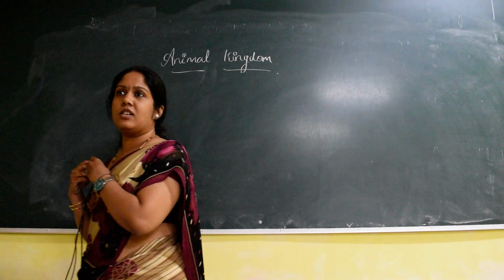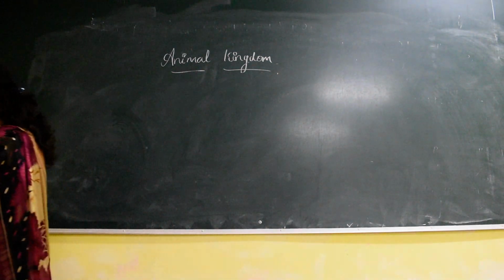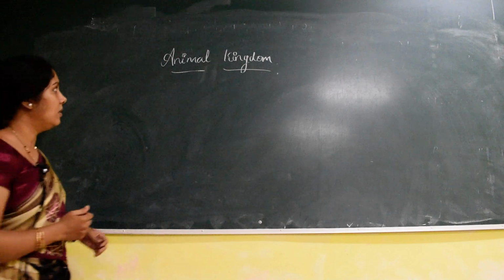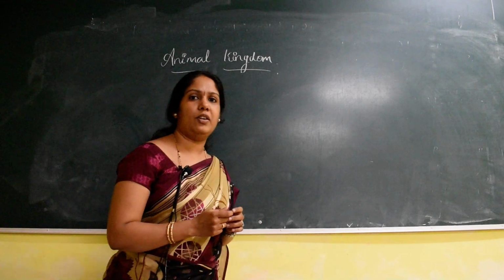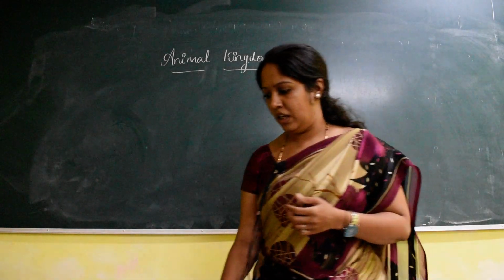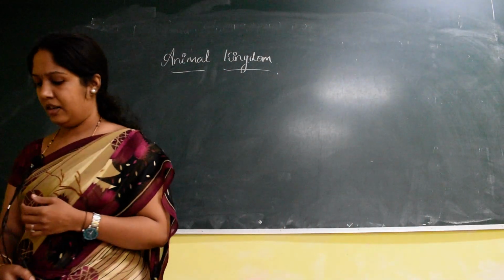After body symmetry, we discussed the different germ layers of the body, that is triploblastic and diploblastic.